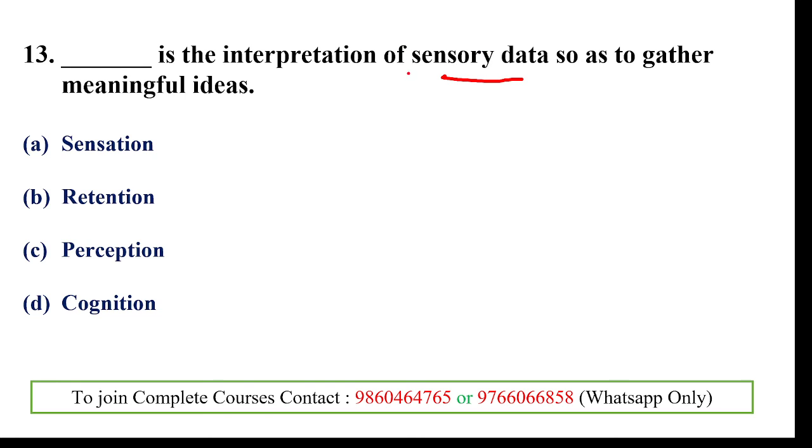So whenever the senses come into our data, to gather the meaningful ideas, that is perception. Clear? You can find perception in Indian logic also. We get it from the sensory data: hearing, seeing, smelling, touching, etc. Through these sensory media you can get meaningful ideas. That is perception. Clear?